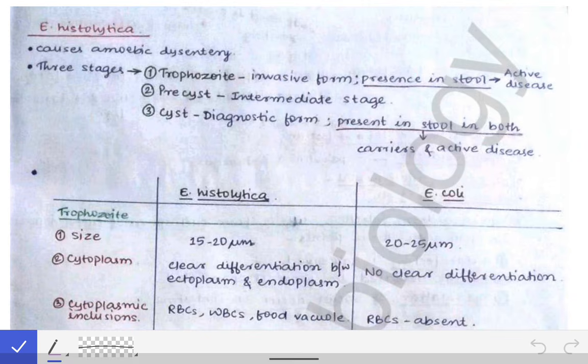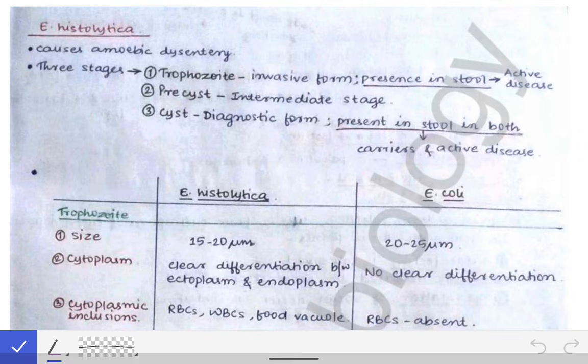So Entamoeba histolytica comes from a group of protozoan called the intestinal amoebas. If you remember the classification of protozoa that I have taught to you all in the general parasitology, then you must remember that the Entamoeba histolytica belongs to the intestinal amoeba group.